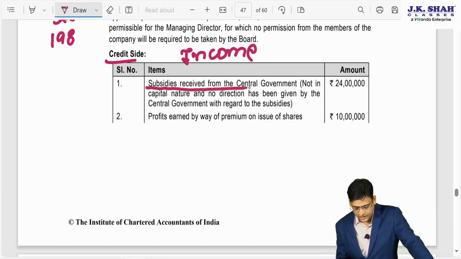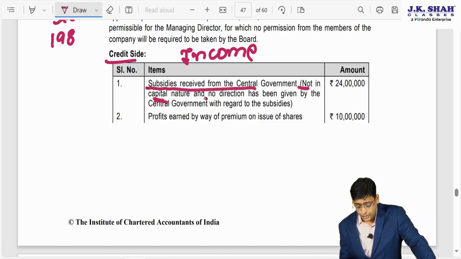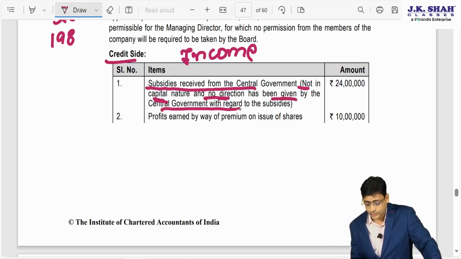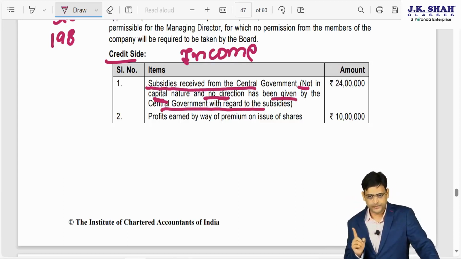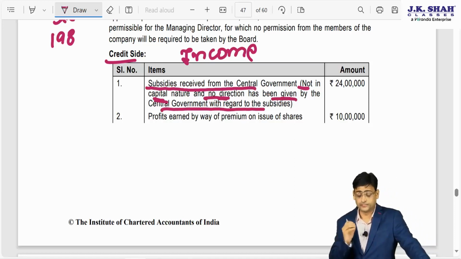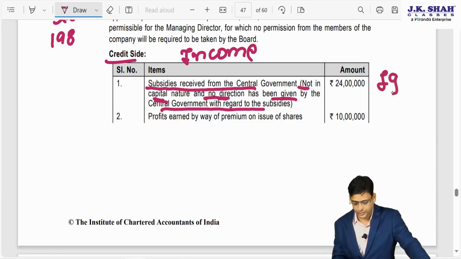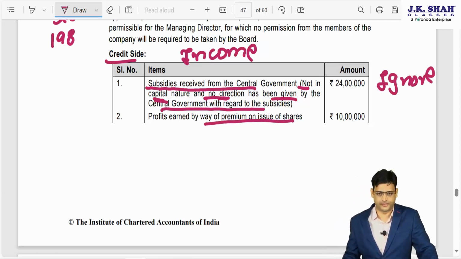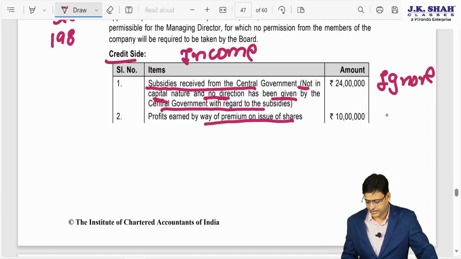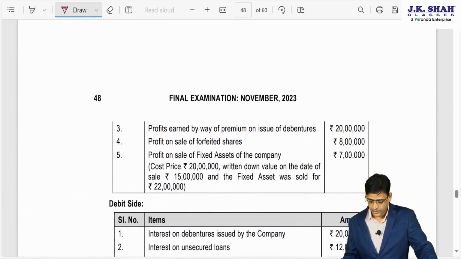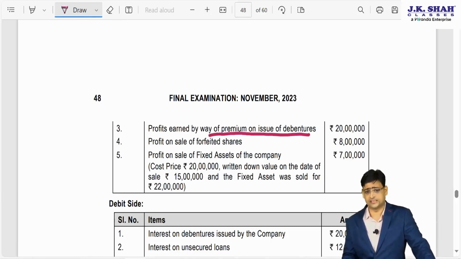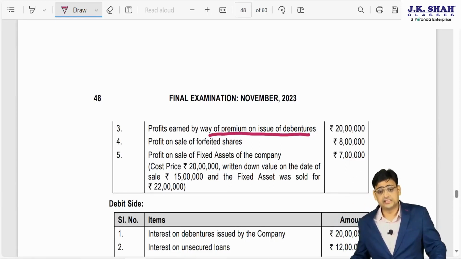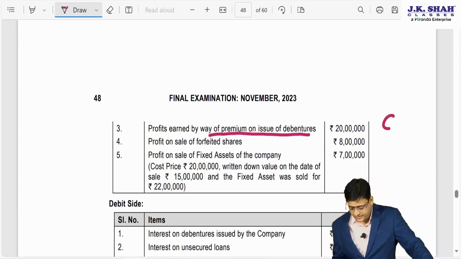Subsidy received from the central government, not of capital nature, and no direction has been given by the central government with regard to the subsidy. So it is free to use. So we can take this as an income, and we have already taken this as an income. So this needs to be ignored. Profit earned by way of premium on issue of shares. Now this is not your profit, so this cannot be taken into consideration. Since they have already taken this as an income, we have to reduce this. Profit earned by way of premium on issue of shares. Same. This cannot be treated as an income. Since they have already treated this as an income, we have to reduce this.